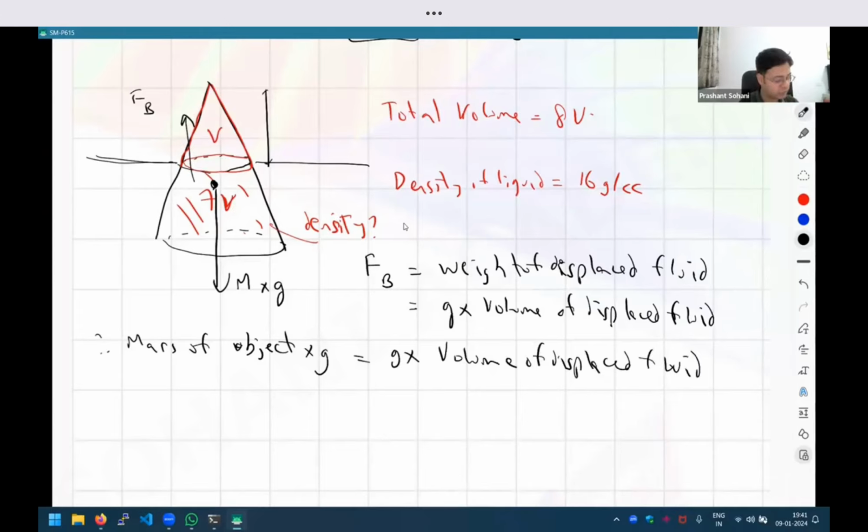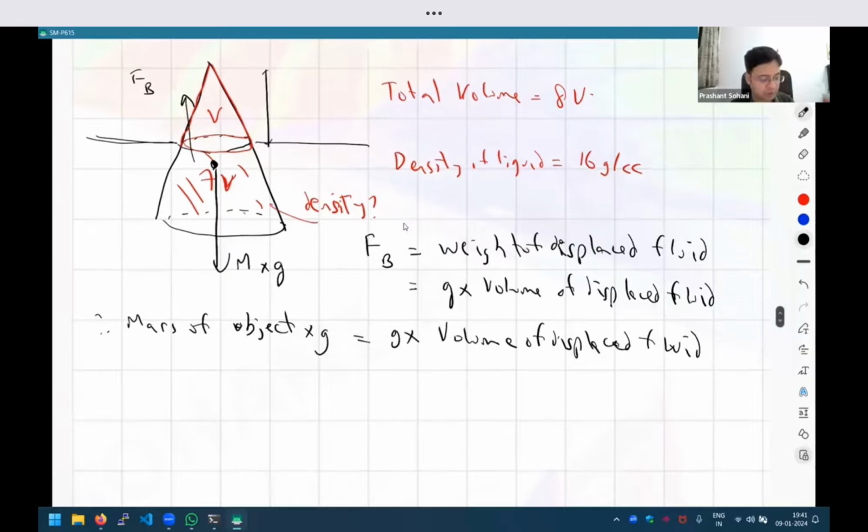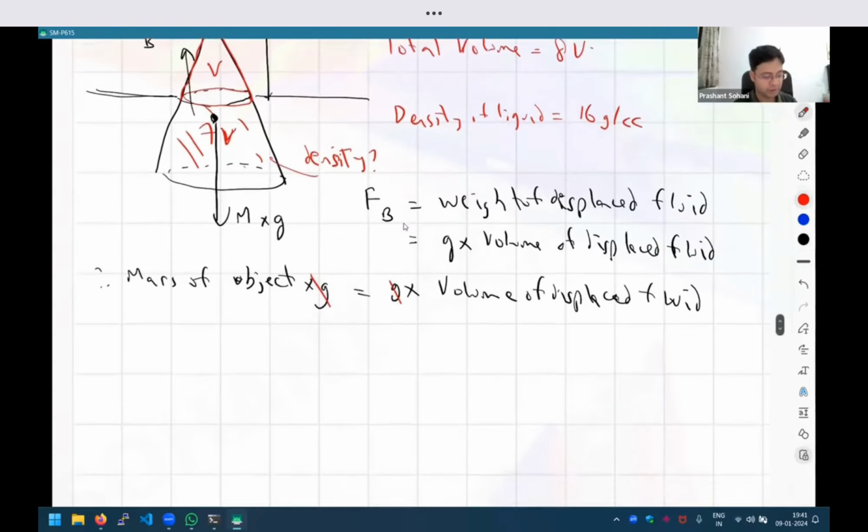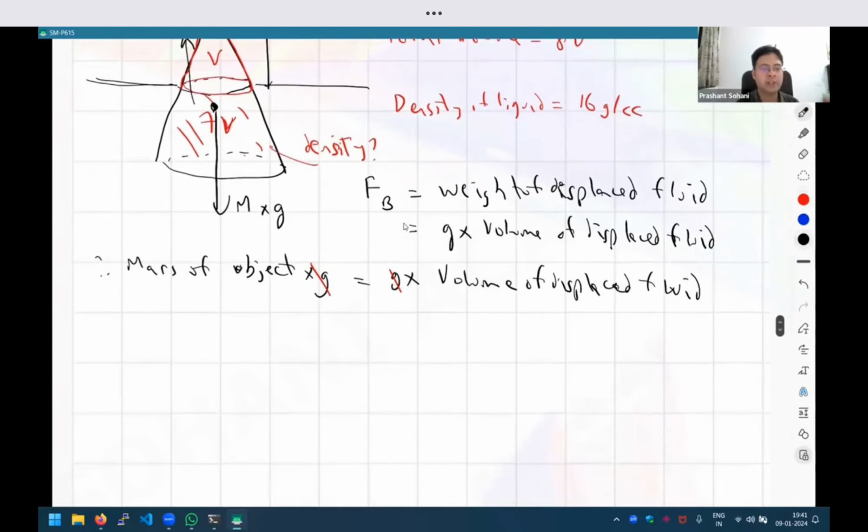Okay. And you see right now I'm not substituting any variables here. I'm doing that for a very particular reason. So the first thing you notice is that G is going to cancel. So we are only saying the mass of the object is equal to the volume of the displaced fluid. Further, the mass of the object can be written using density, which is equal to mass upon volume, right?